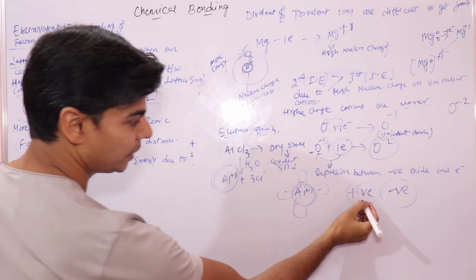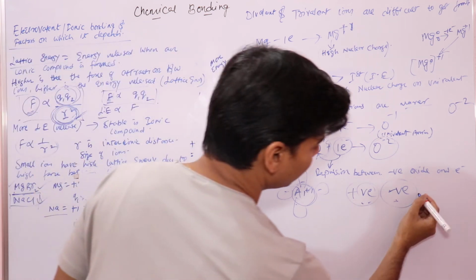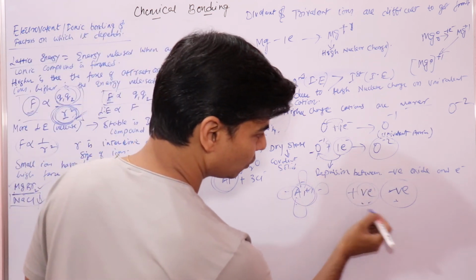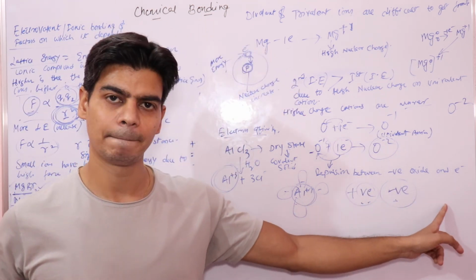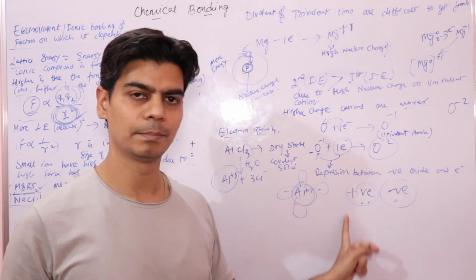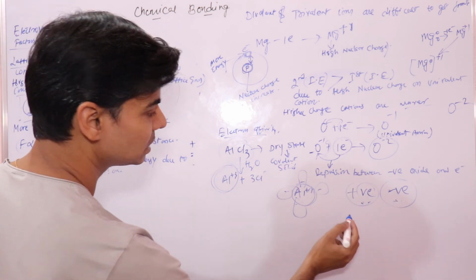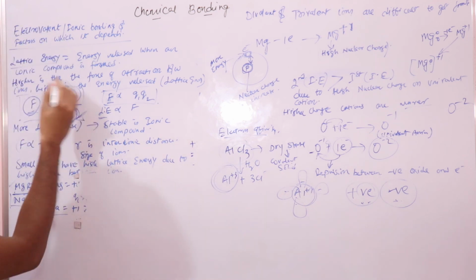Whatever favors this force of attraction will favor the lattice energy, because when this ionic compound is formed, energy is released. The more energy is released, the more stable the compound is.